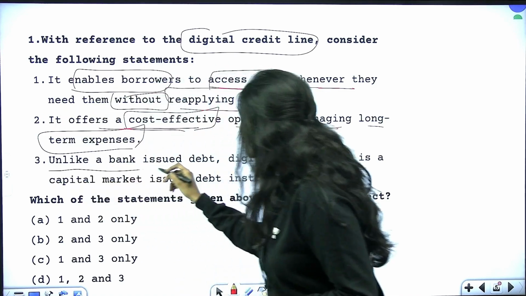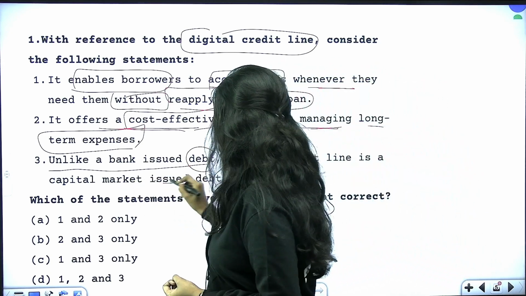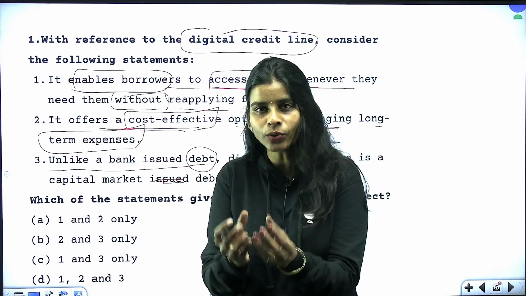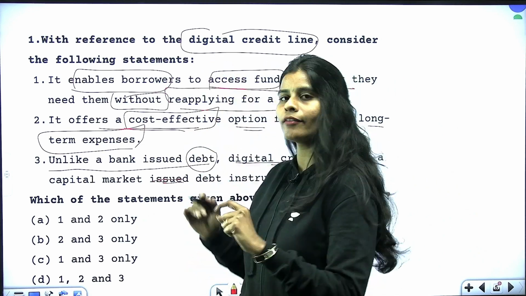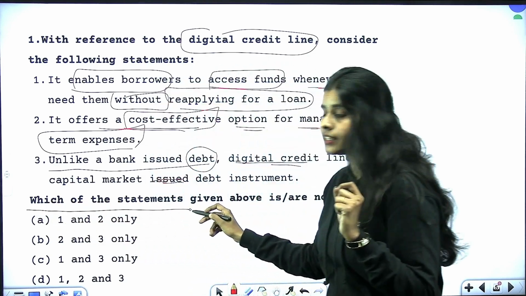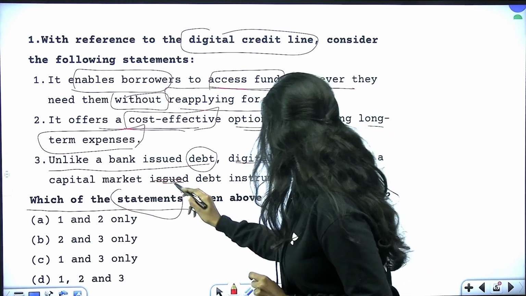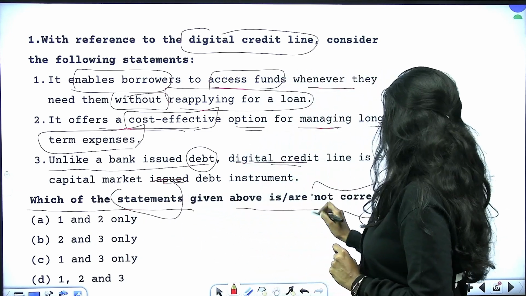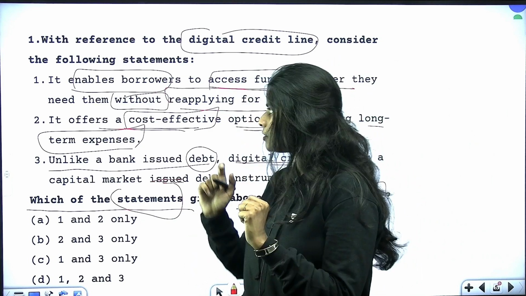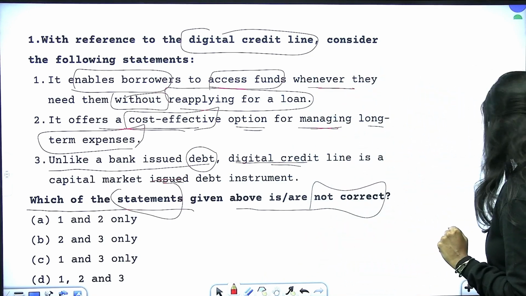And third one, unlike a bank issued debt, digital credit line is a capital market instrument. So it says that if you want to get money through digital credit line, you have to access the capital market. Okay, so what are the options given here? Before that, read the statement very carefully. Which of these statements given above are not correct? So here we are asking you the not correct statements. You have to pick the incorrect one. Okay, so let's see the answer now.